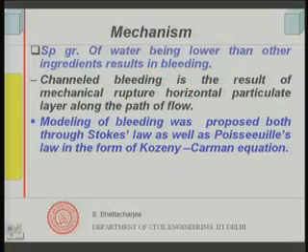So, one can look at bleeding as a phenomenon in which the solid settles in a suspension, the heavier and coarser particles settling earlier.